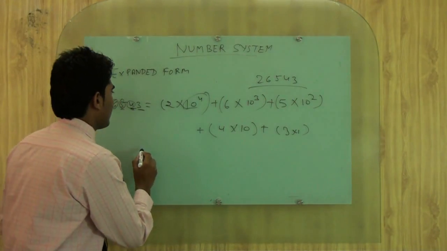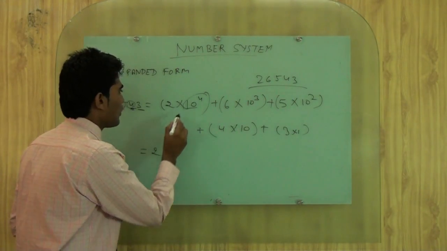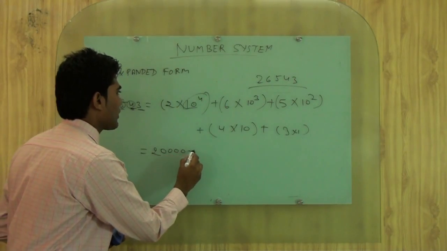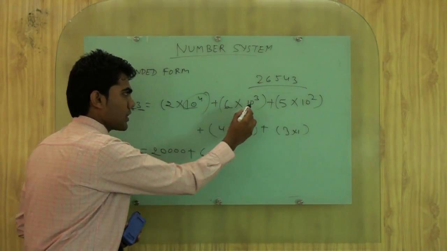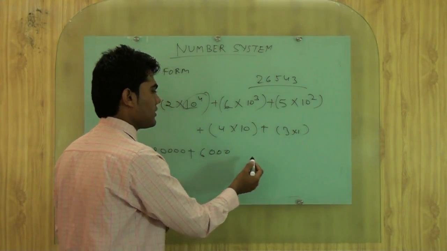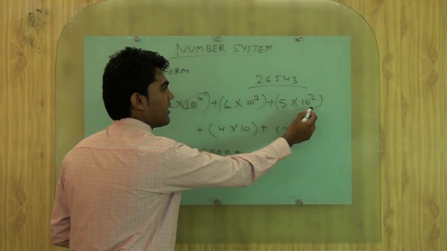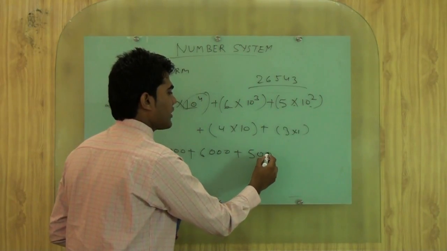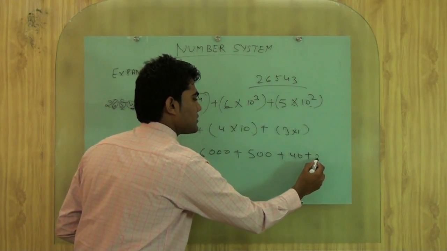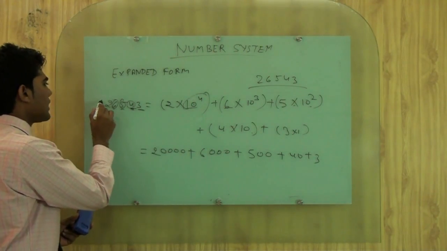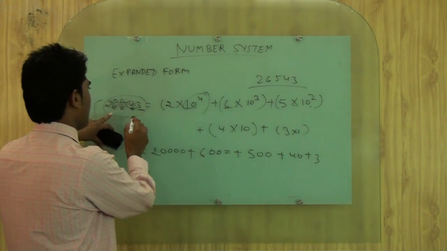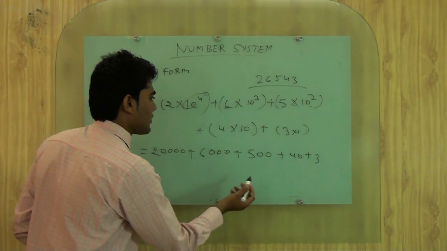Then we will solve it. So we will get 2 after 4 zeros, 1, 2, 3, 4, plus 6. 10 power 3 means 1, 2, 3, so 6,000, plus 5 into 10 power 2, 500, plus 4 into 10, 40, plus 3. So this is the expanded form of this number. If we want to check our answer, then we will solve it further.